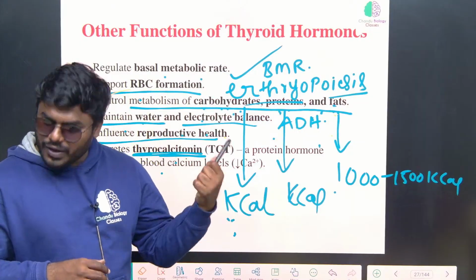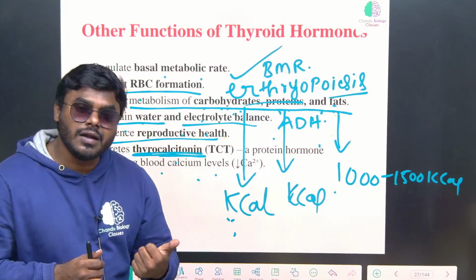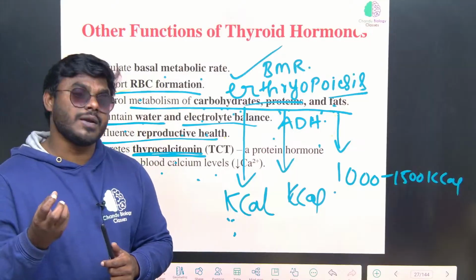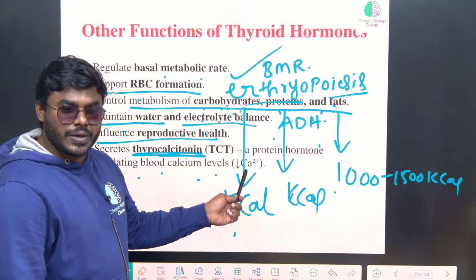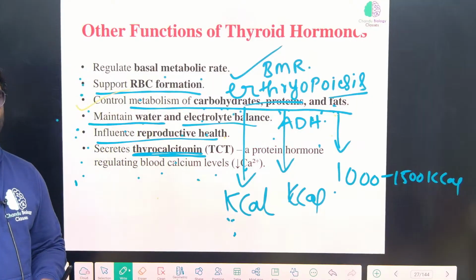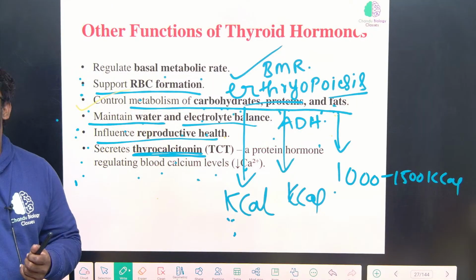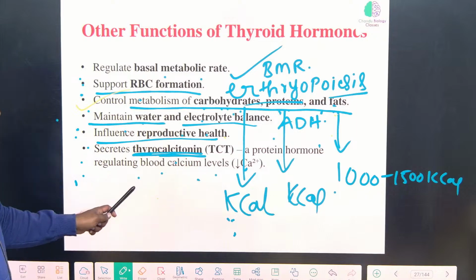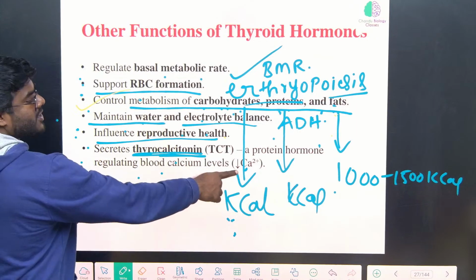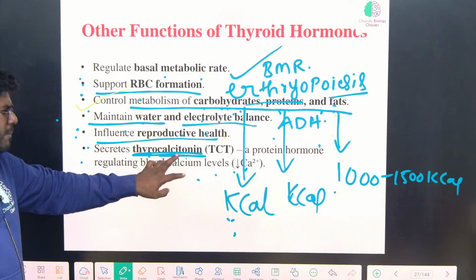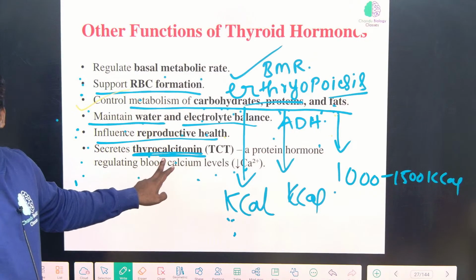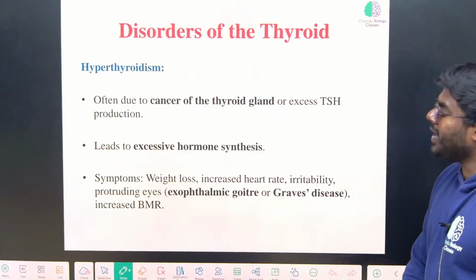Actin and myosin require what? Calcium. Blood clotting, what do we require? Blood clotting proteins. Every blood clotting protein requires calcium. So calcium is one of the most important ions which performs several physiological functions inside the living body, and that calcium level is controlled by thyrocalcitonin. Simply you can remember calcitonin, okay, or TCT, simply calcitonin.